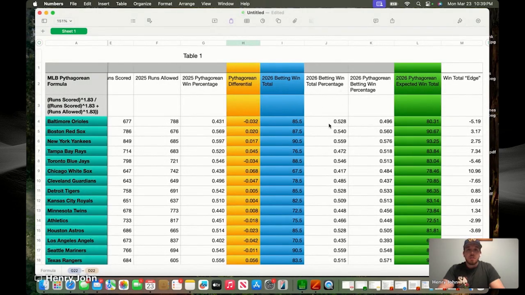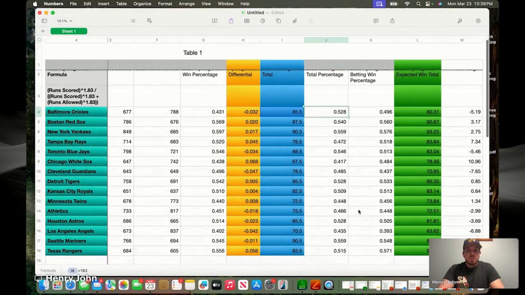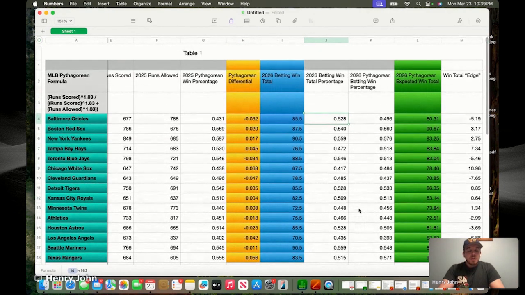So what I did in this column is simply used the win totals that are offered at the books and divided it by 162 games because that's a full MLB regular season. So then you have all of the win percentages there. Next column is the 2026 Pythagorean betting win percentage. Click into our formula here.